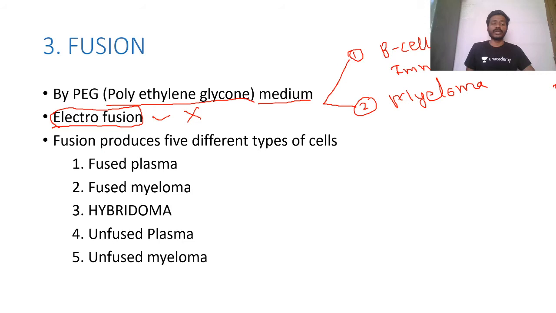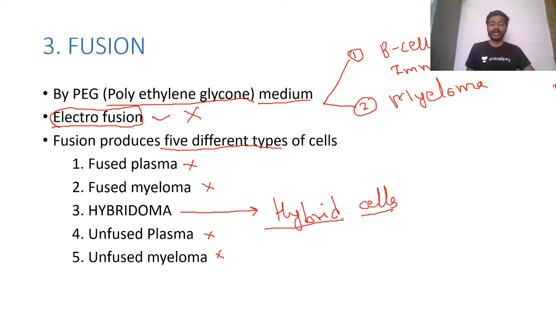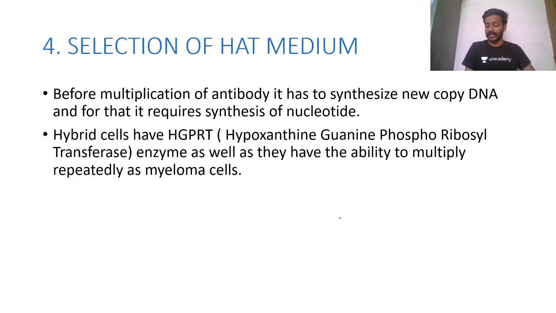Once this fusion is complete, we get 5 different types of cells in that medium. Savita, only 120 days. Okay, so first is fused plasma cell, no use for us. Fused myeloma cell, no use for us. Unfused plasma, no use. Unfused myeloma, no use. So we got hybridoma or hybrid cells which we will use. Clear? So fusion is done.